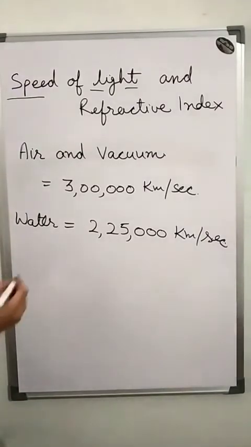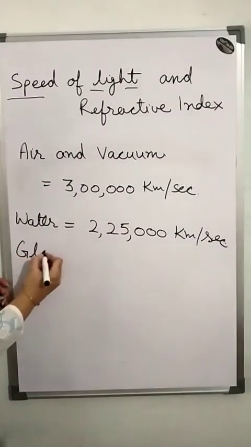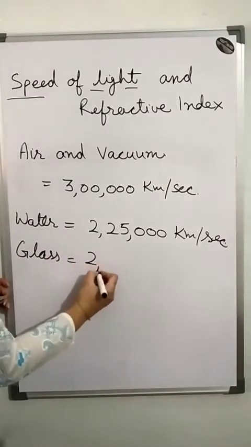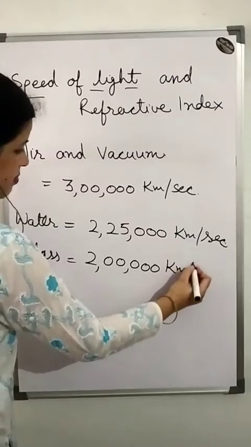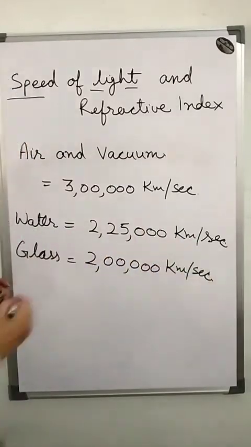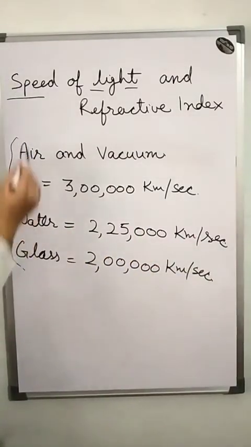And in glass, it is 2 lakh km per second. So it shows that the speed of light depends on the medium.